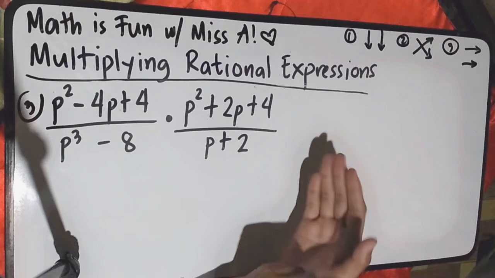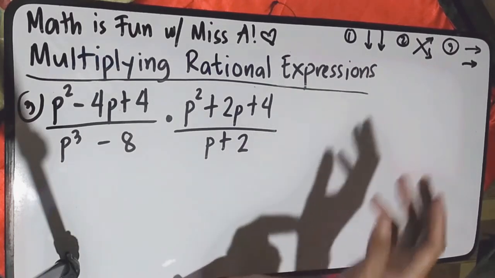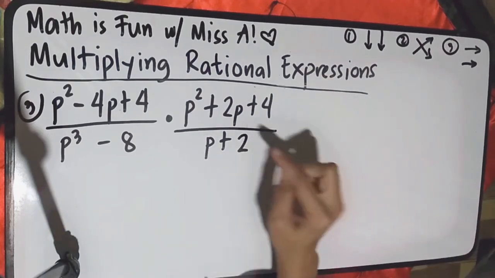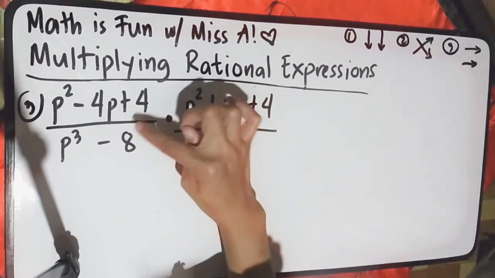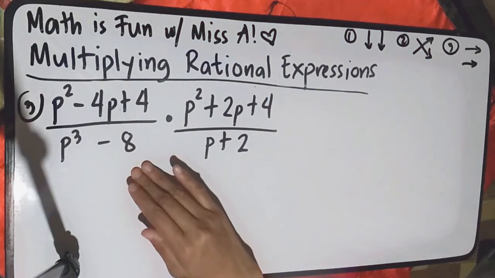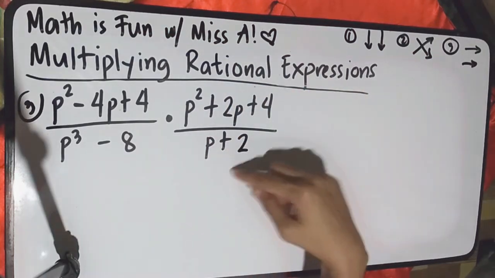So this is the second to the last example, the third example in this topic. Let's not prolong it. Let's solve this one. We have p squared minus 4p plus 4 all over p cubed minus 8, times p squared plus 2p plus 4 all over p plus 2.